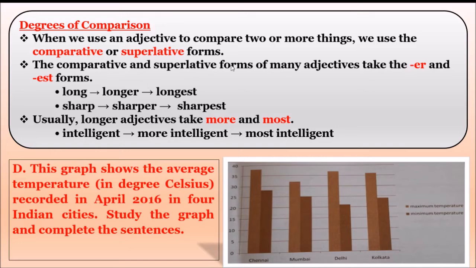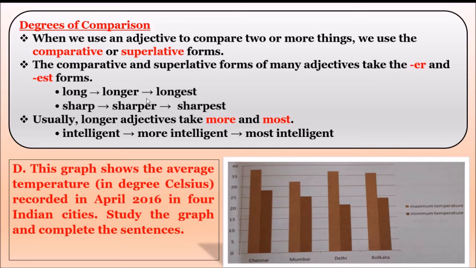The comparative and superlative forms of many adjectives take the ER and EST forms. For example, long. When we are comparing between two persons, ER should be added. When we are comparing one with a group of people or things, we add EST. Comparative means ER, superlative means EST.